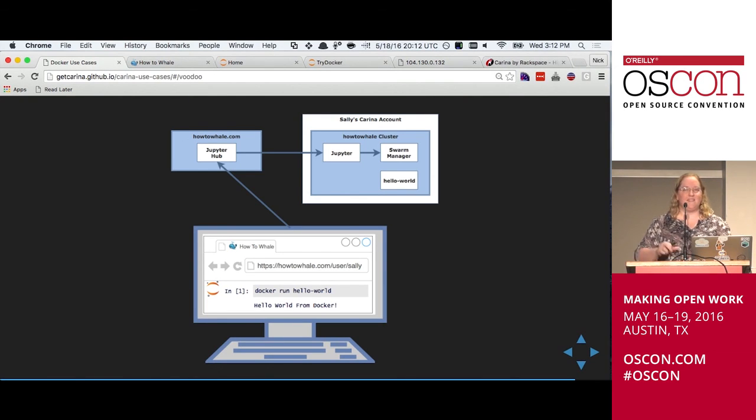So that's a lot going on under the hood, but what's interesting about it, the reason why I'm boring you to tears with what is going on, is that I can scale my website out. I could become wildly popular thanks to OSCON. And if I get 500 people to try it out, I'm not paying for 500 people to try Docker. Each user is bringing their own compute and running everything there. But as far as the user's concerned, it was one button click that said, sign me in with Carina. I'm cool with this. And then after that, it was completely transparent to them what was going on.